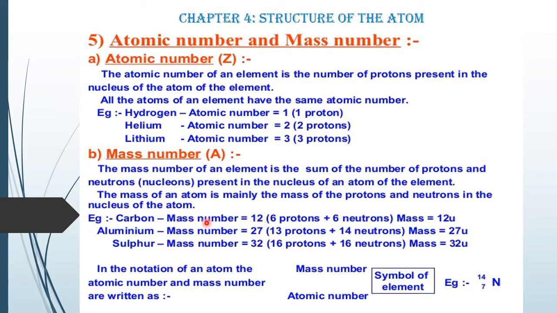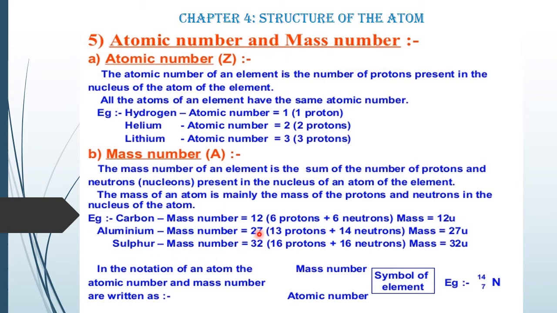Carbon mass number. Mass number means atomic weight. Atomic number is different, mass number is different. Atomic number is represented by Z. Mass number, meaning atomic weight, is A. For carbon, atomic number is 6. That means 6 electrons, 6 protons. And mass is written with what unit? 12 U.